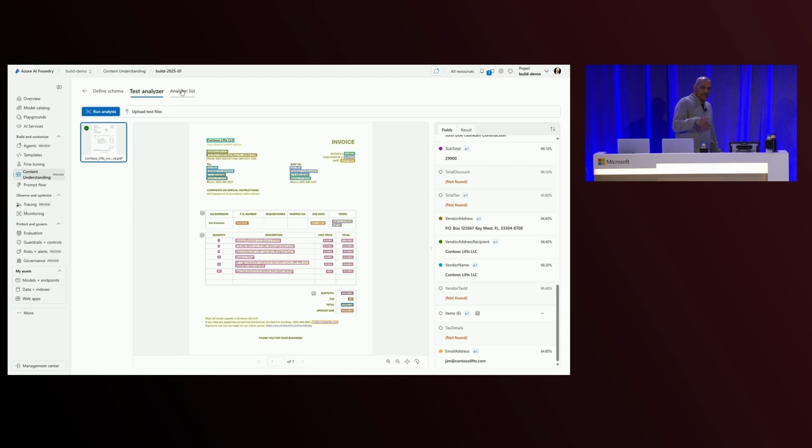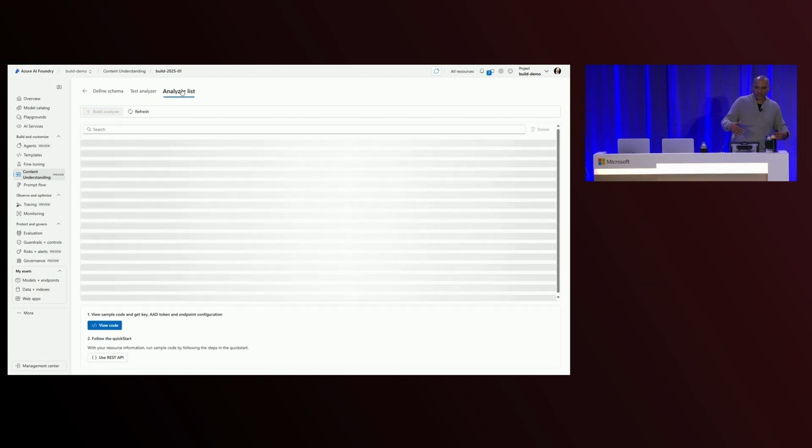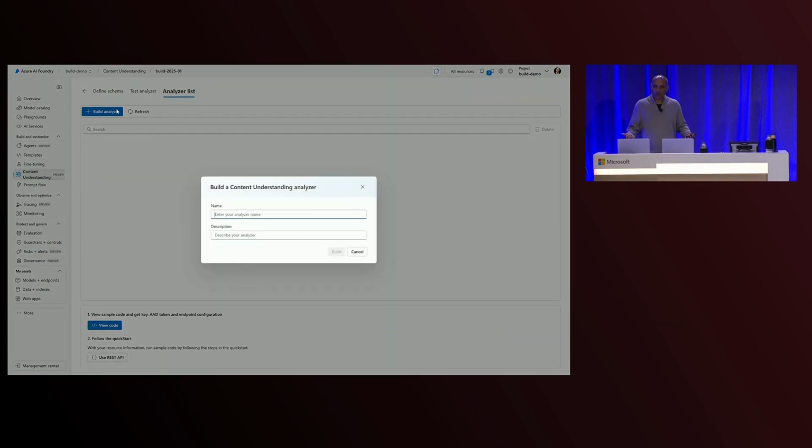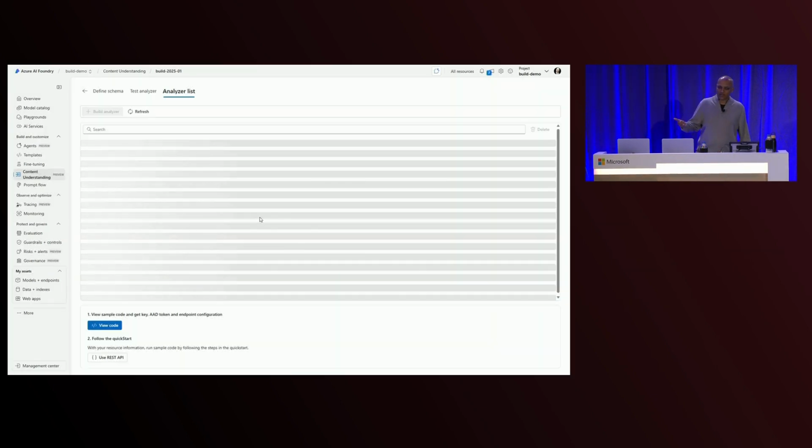What building the analyzer does is essentially take all the work that you've done so far and convert that into an addressable REST endpoint that you can start using in your applications. So in this case, we'll just give it a name. This is the analyzer name that you're going to create as part of this process.